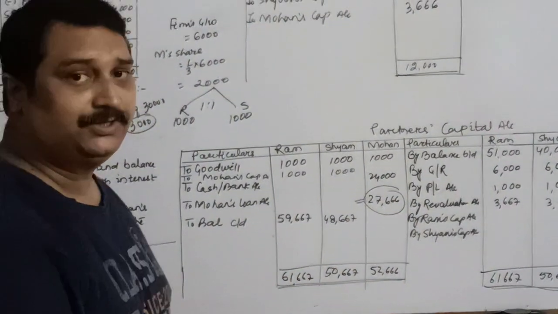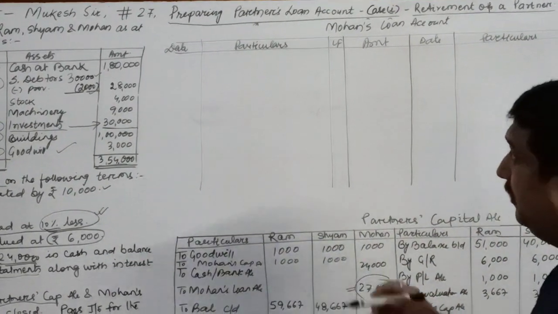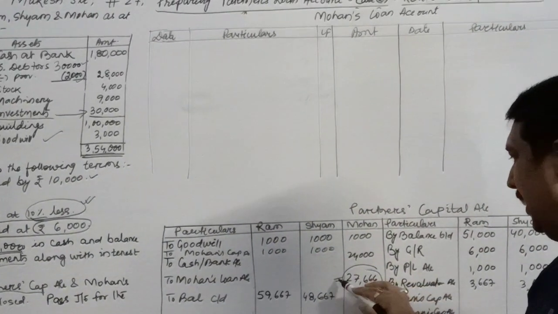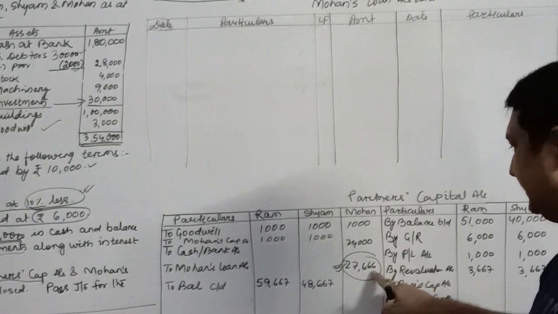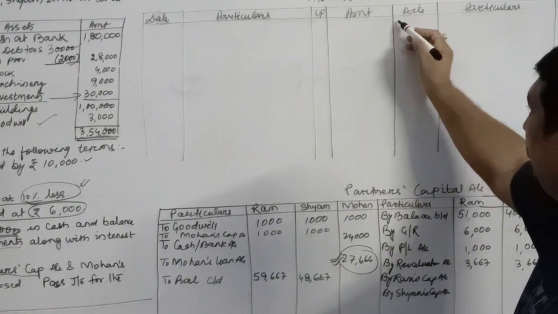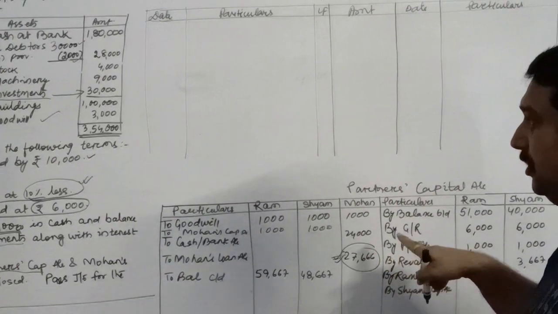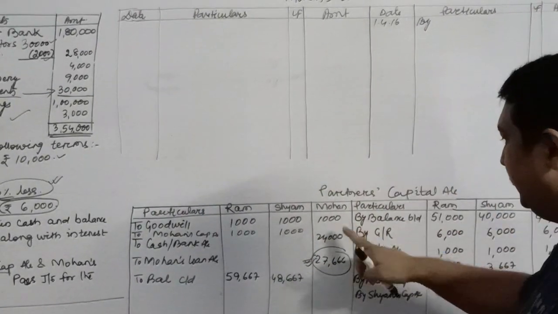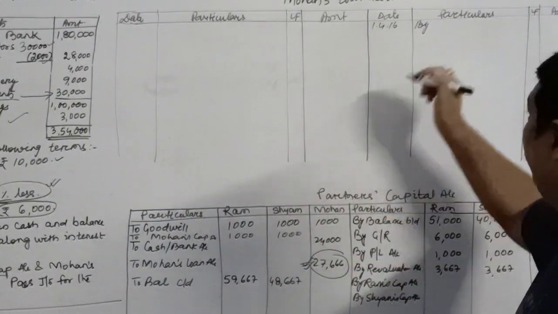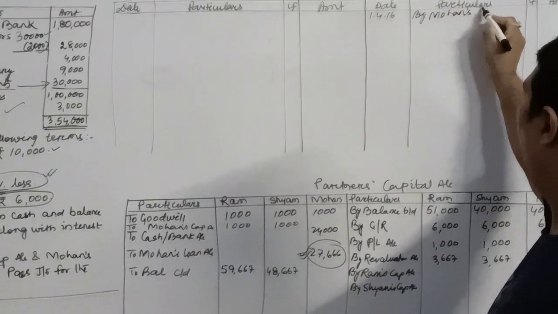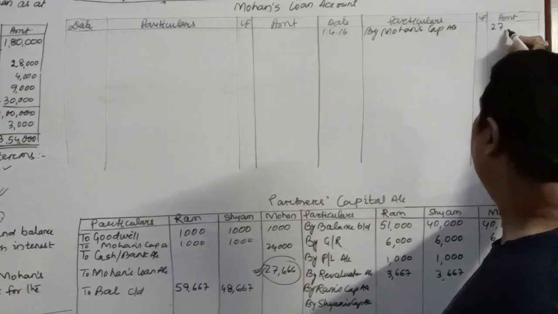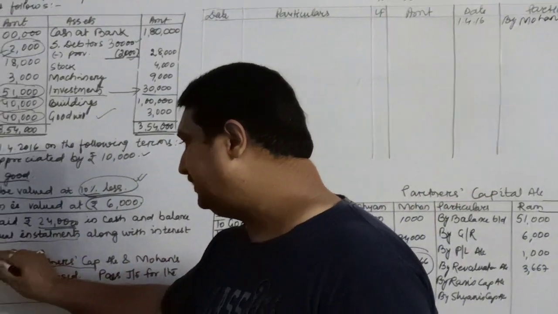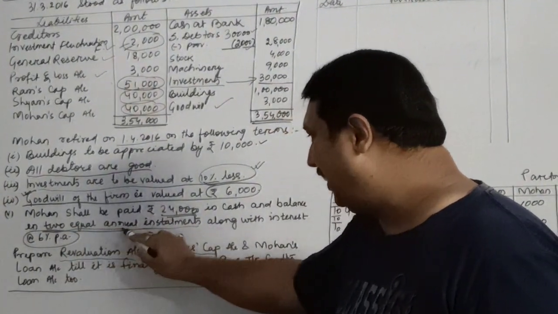We will prepare the loan account now. So this is the format of the loan account, children. Remember, in the loan account we also have the date column. Now we have the loan account of Mohan over here, 27,666. This will be transferred to your loan account on the date of his retirement. So he retired on 1st April 2016. Here we will write from which account we are transferring this. This is the capital account of Mohan, so first of all we will write by Mohan's capital account 27,666. How is the loan account to be prepared? For that, the question says that he is to be paid in 2 equal annual installments.